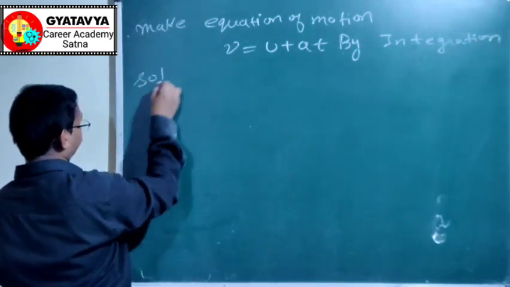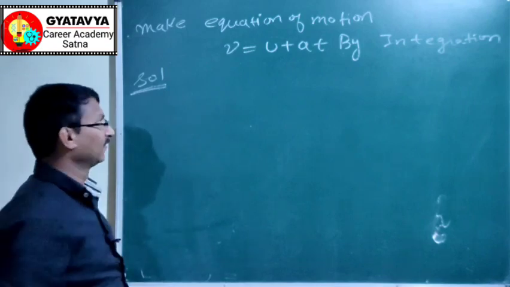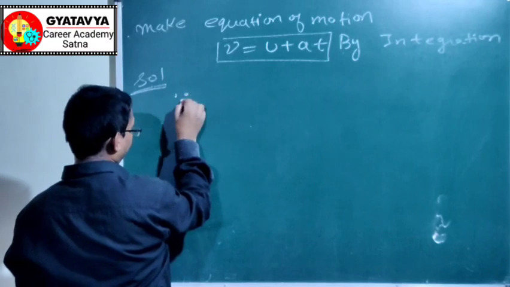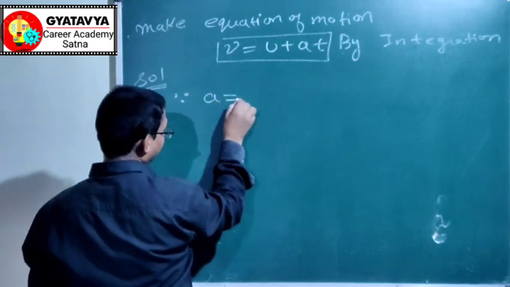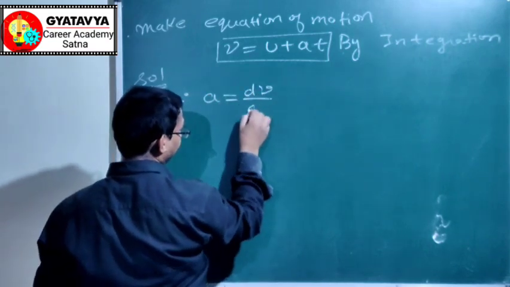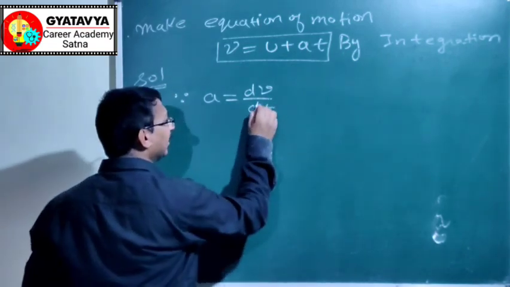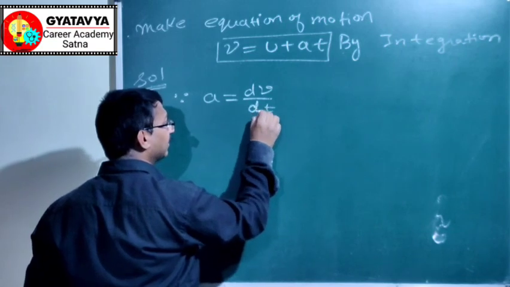Solution. Pay attention. We know that acceleration is dv by dt. It is just a similar exercise to what we have done earlier.